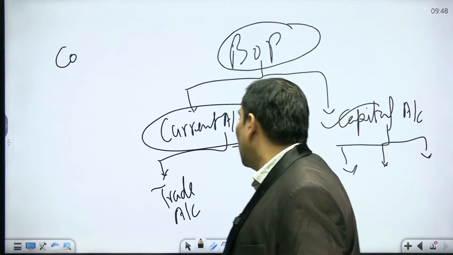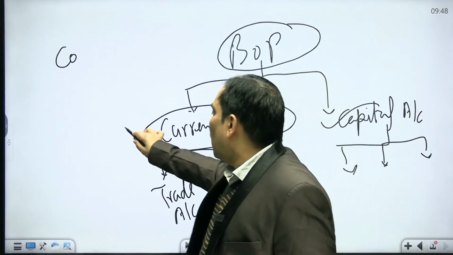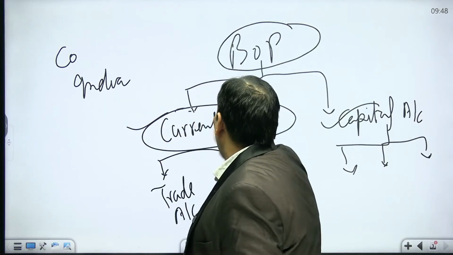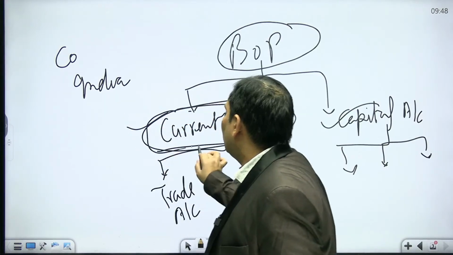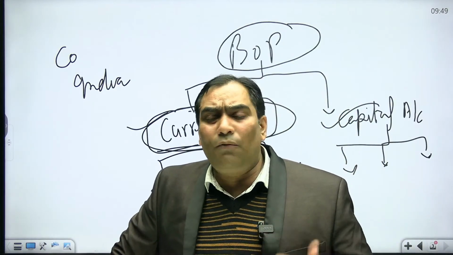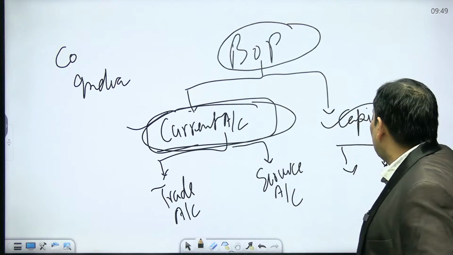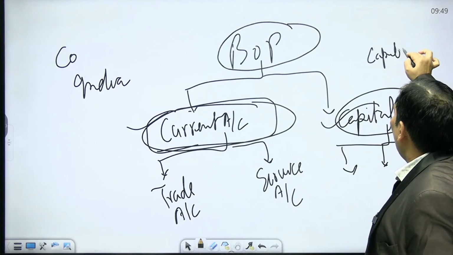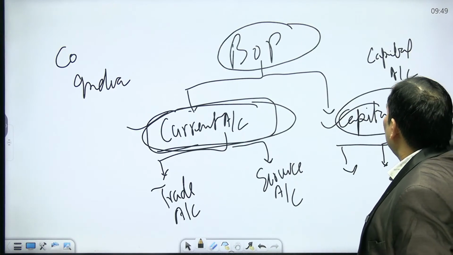India has the full convertibility in regard to current account transaction, but India has the partial convertibility in regard to capital account.